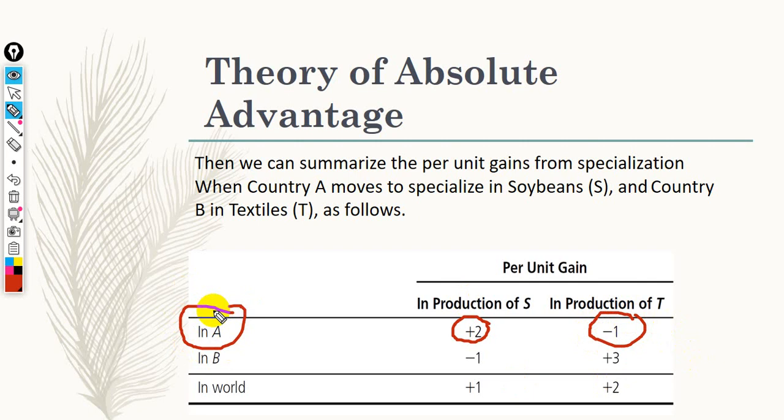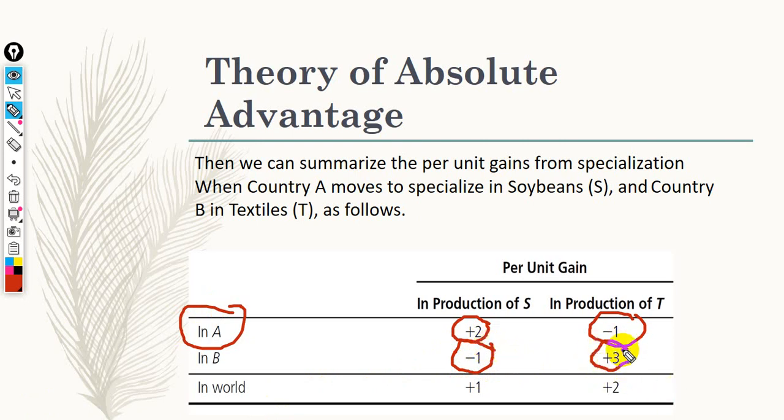With respect to country B, before specialization, we produced only 1 unit. After specialization, we are not going to produce soybeans. So it is 0 minus 1, it's negative 1. After specialization, we are going to produce 4 units of textile. Before specialization, we produced only 1 unit. So it's after minus before, 4 minus 1, it's positive 3.